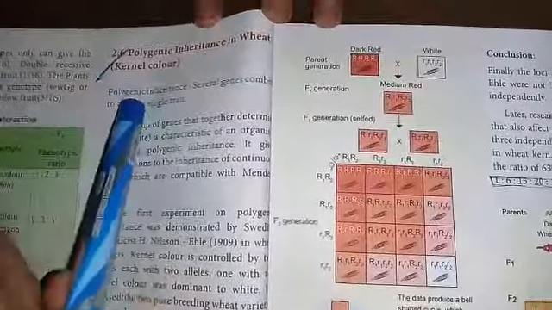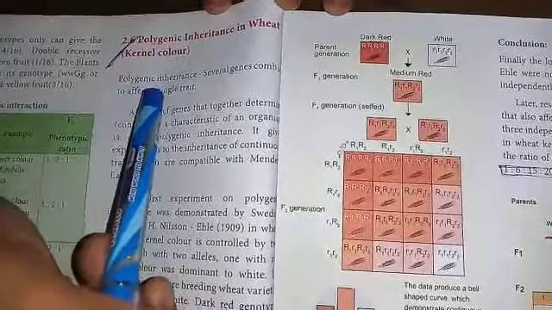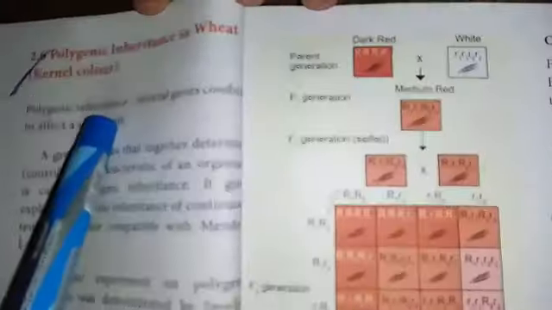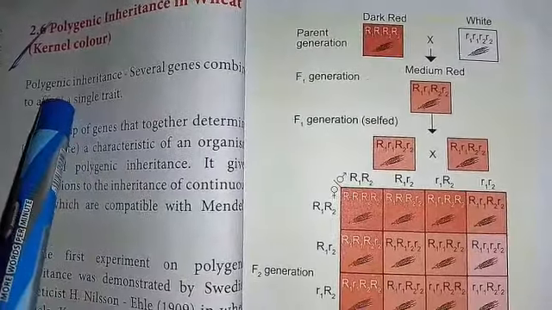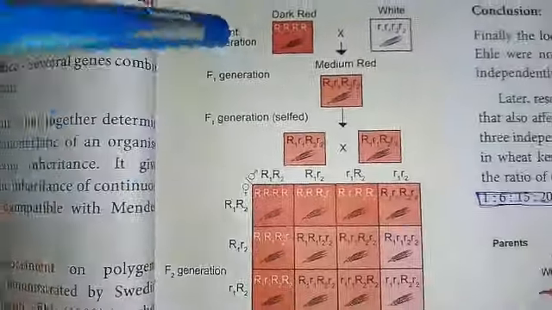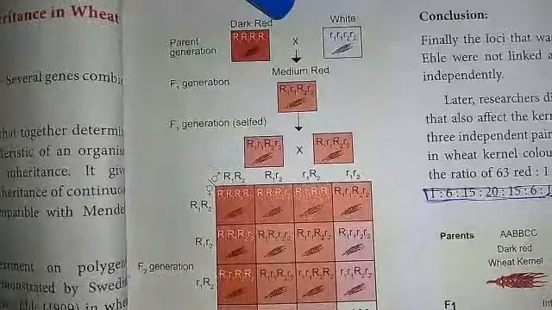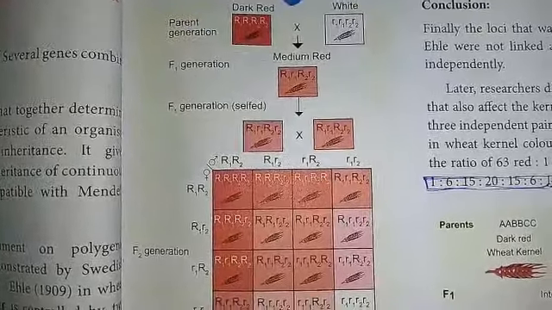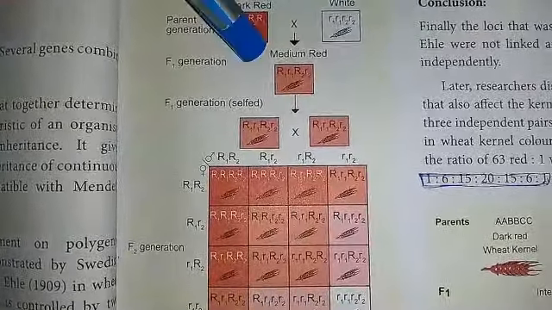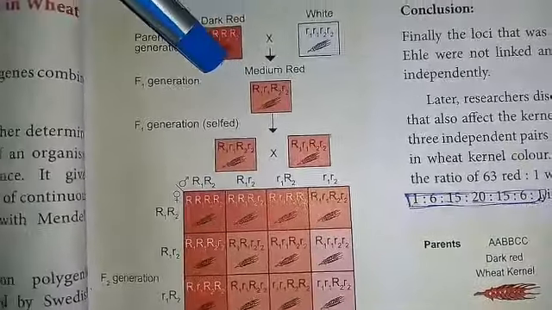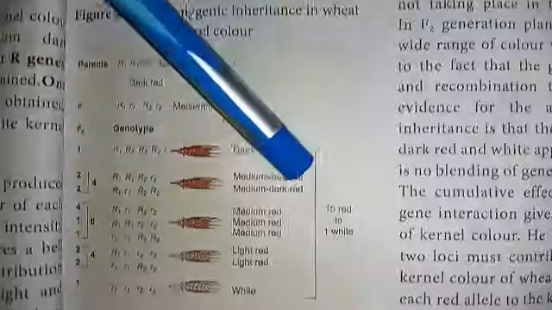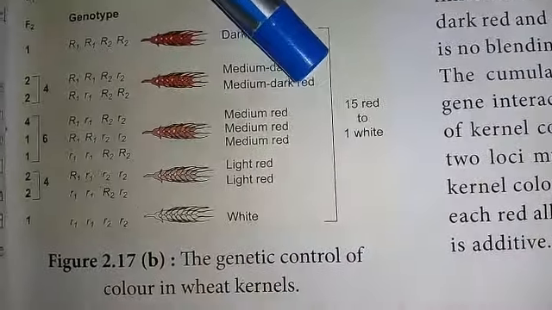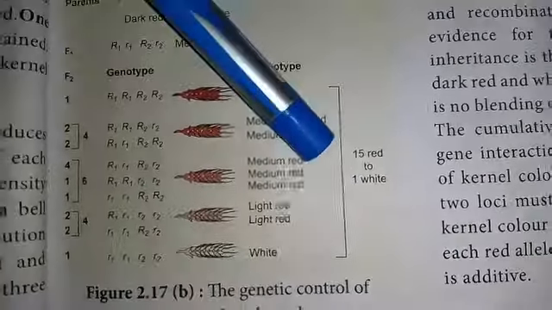Polygenic inheritance, that is, a single trait is controlled by several genes. So several genes are responsible for a single trait. In this plant, dark red color is crossed with white color. In the F1 generation, medium color is obtained. In the F2 generation, the ratio is 15:1, that is 15 dark colored and 1 white.